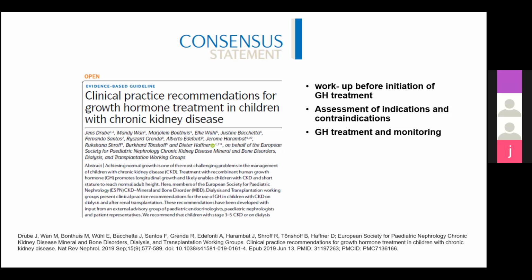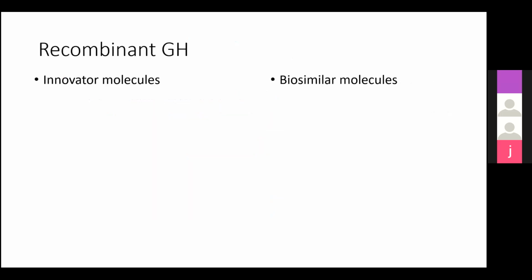So the recombinant growth hormone molecules are of two types, the innovator molecules and the biosimilar molecules. So what do the innovator molecules mean? These were the original patented recombinant growth hormone molecules which first came out in the market, and after the patent expired. What does patent mean? That only that company is allowed to produce these molecules. So once the patent expired, multiple other companies also began to produce similar molecules. They took a recipe from these companies and made their own molecules. These are called biosimilar molecules.